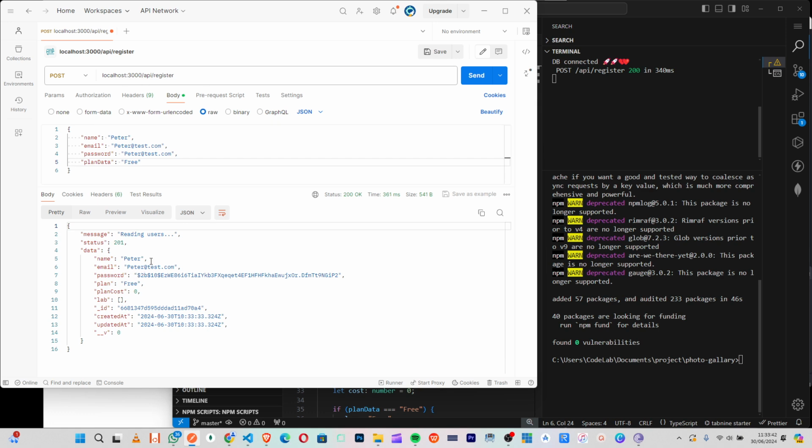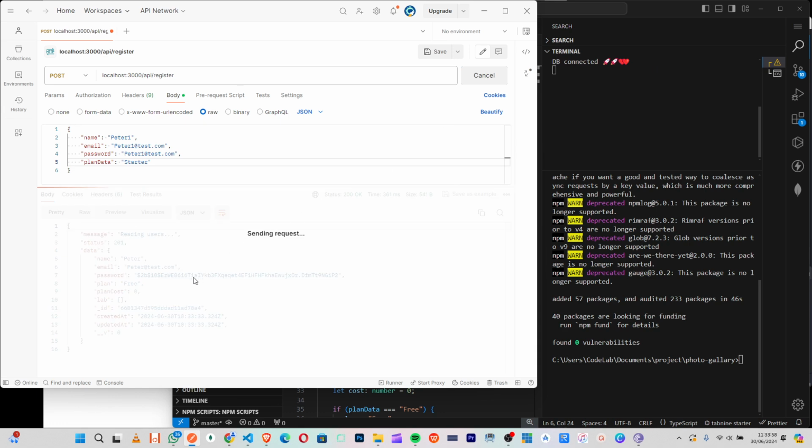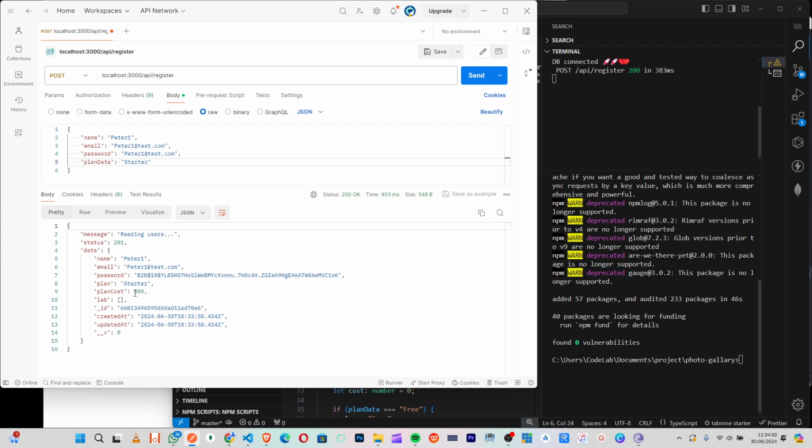So we must make sure the 3 endpoints work. So let me do one by one. So this one will be starter, right? So we hit that. So we see that starter the plan cost is now 500.